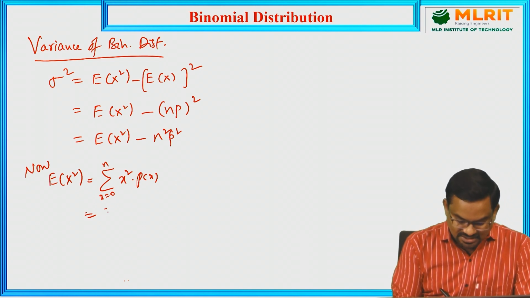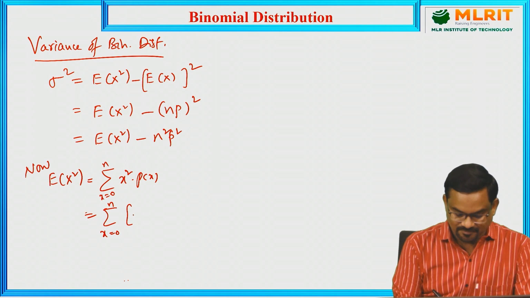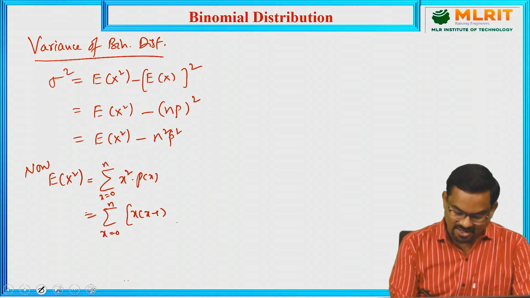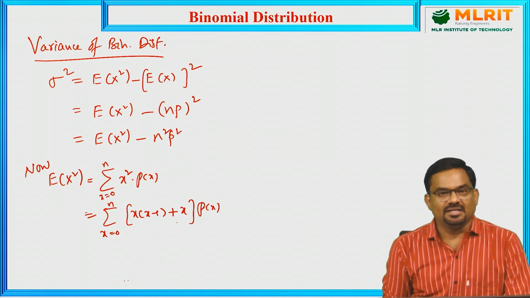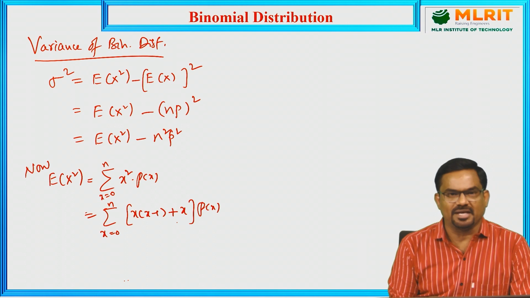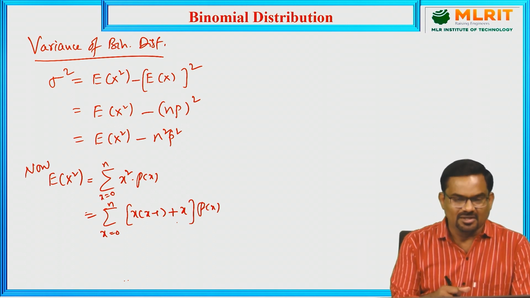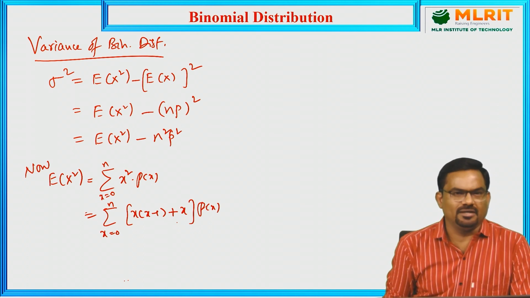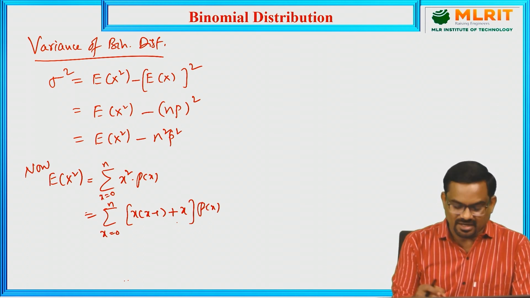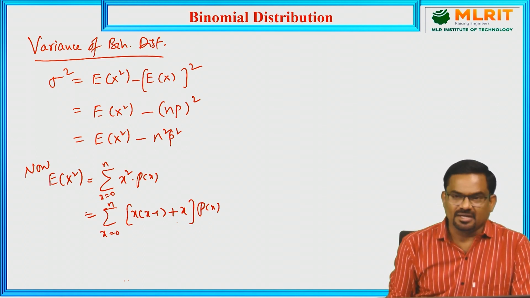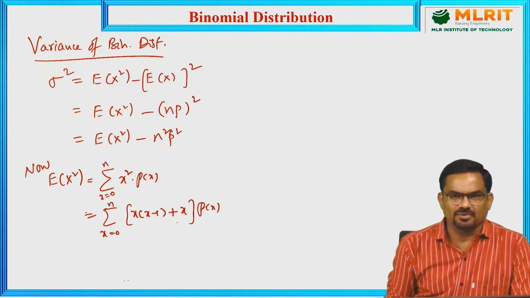Now let us simplify, or let us rewrite this term x square as x into (x-1) plus x, which gives x square minus x plus x, into p of x. Just for our simplification purpose, easily we can derive the value of expectation of x square. That's why we are rewriting this x square term in the form of x into (x-1) plus x.